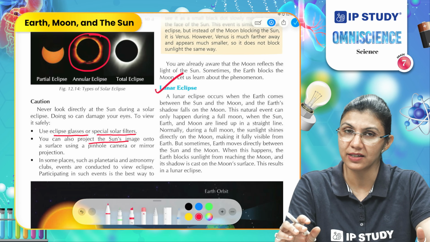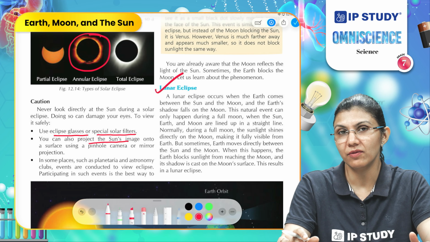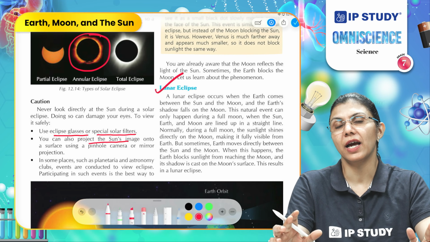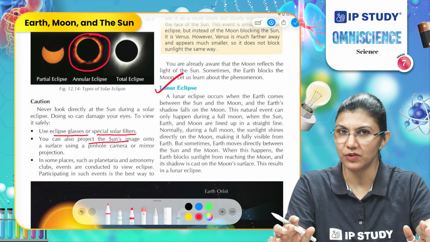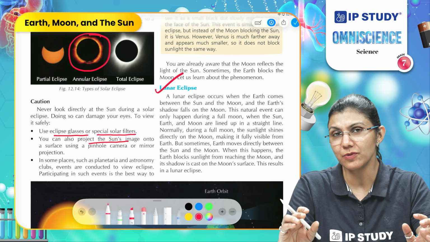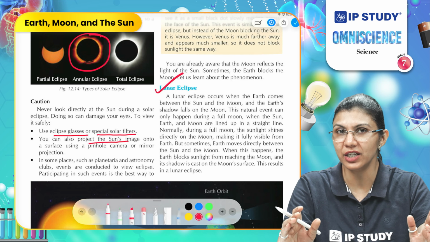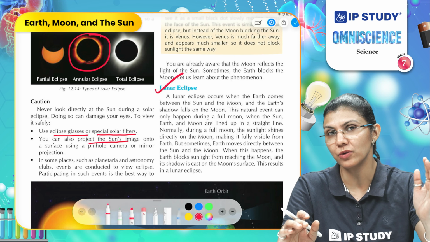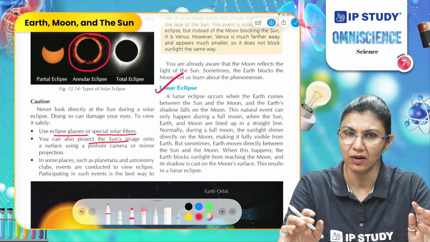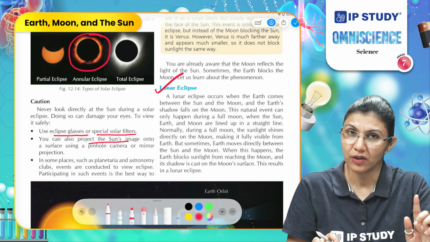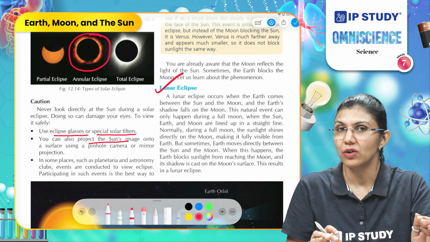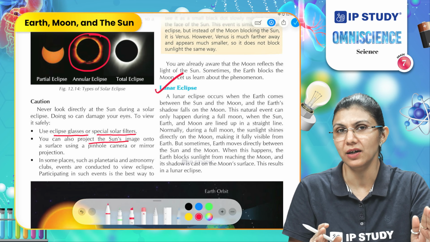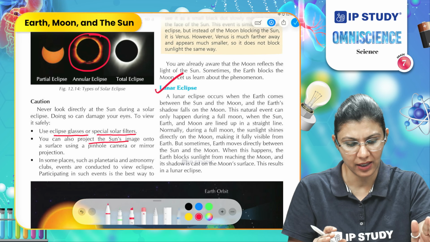We have studied this in the previous chapter, that we can use a pinhole camera to produce the image of a distant object, and the spaces between the leaves in a dense tree act as a pinhole camera to produce the image of the sun on the floor. So we can use the same effect here to produce images of the sun during a solar eclipse.